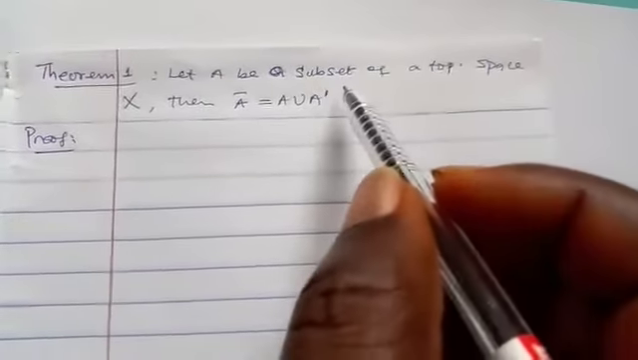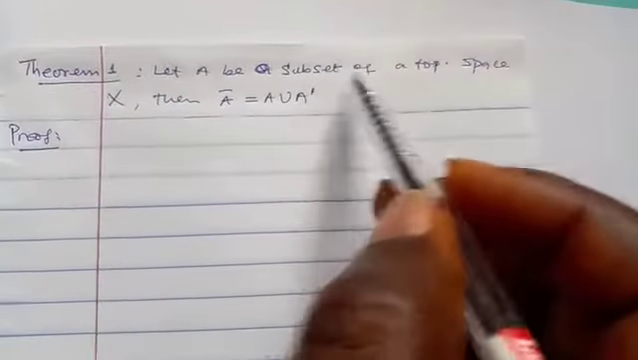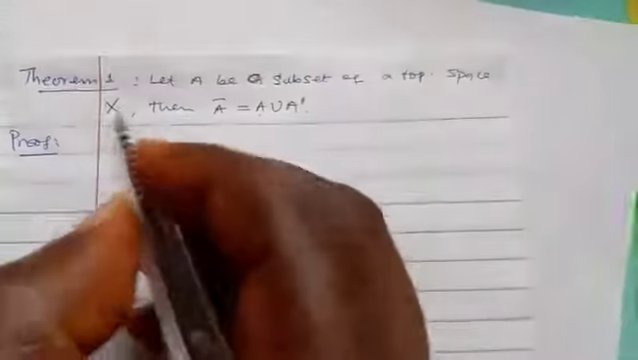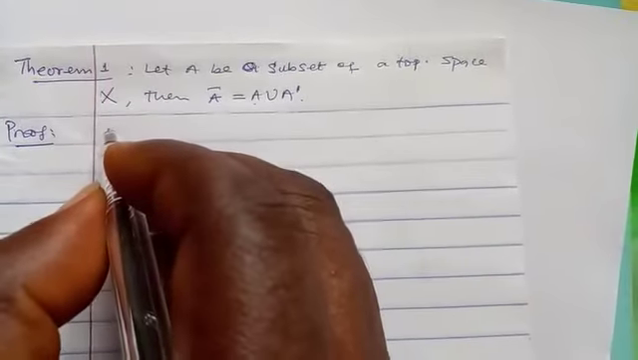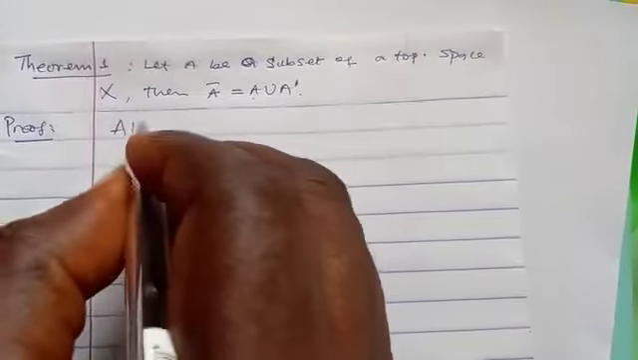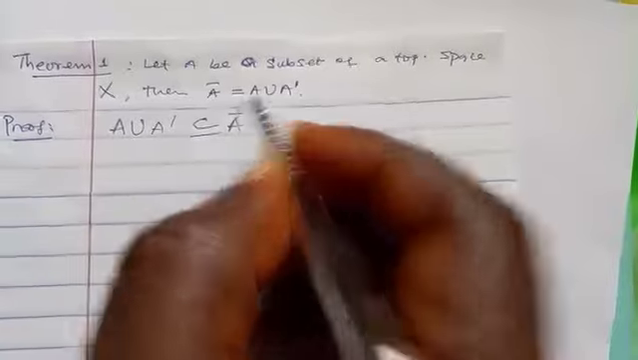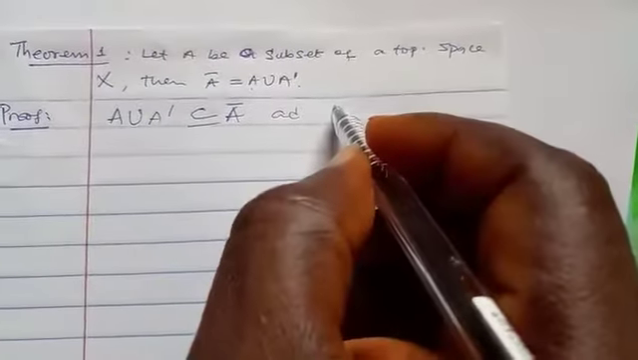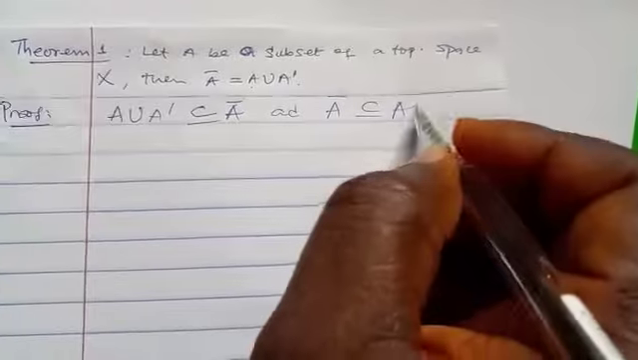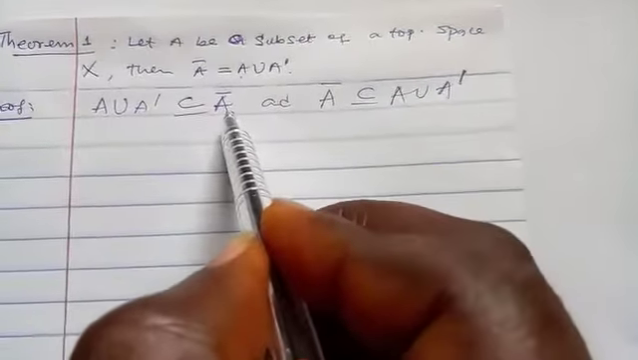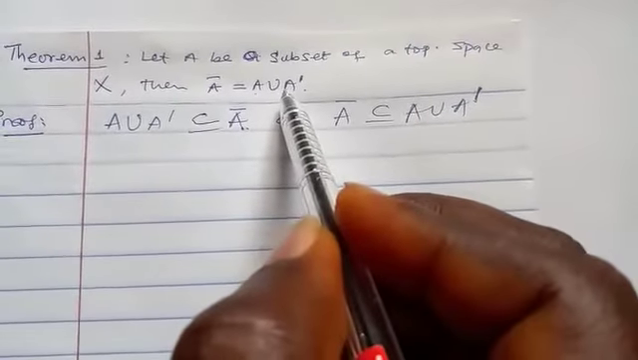Now let's consider this theorem. Let A be a subset of a topological space S. Then the closure of A is the union of A and its derived set. The best way to prove it is to show that A union A prime is a subset of A bar, and we also need to show that A bar is a subset of A union A prime. If you can show this, it simply means that A bar is equal to A union A prime.